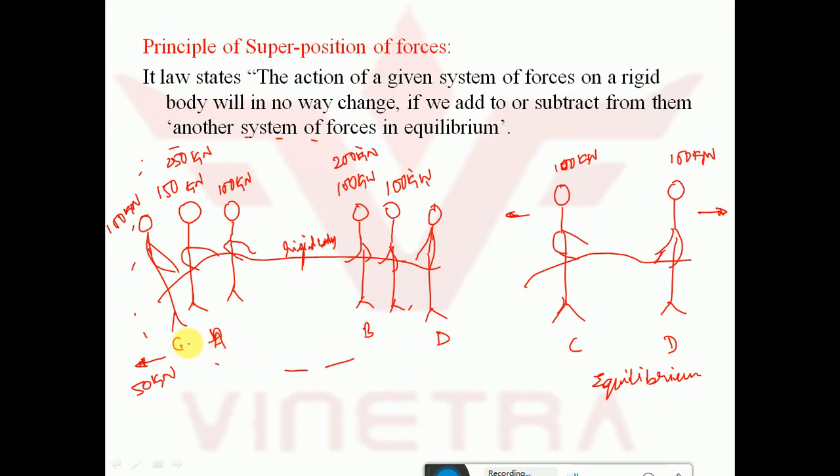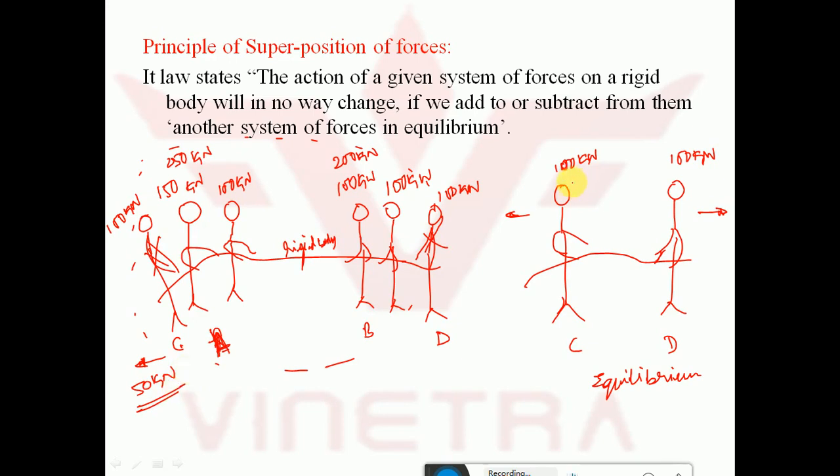Team A is added with C and team B is added with D. See here, even upon addition of these two fellows, team A is still dominating by a force of 50 kilonewton. Even if I eliminate these two members, team A will dominate by 50 kilonewton of force.